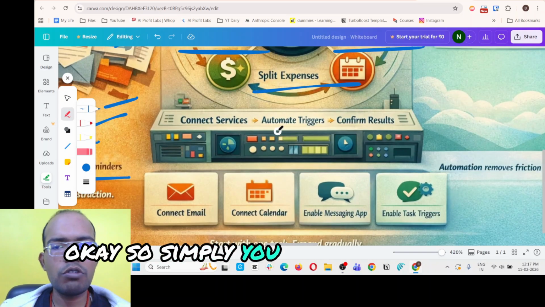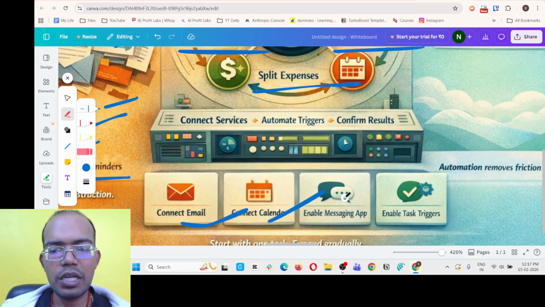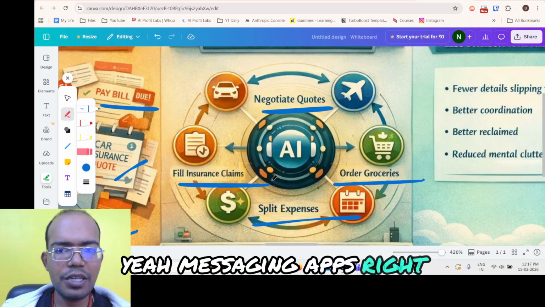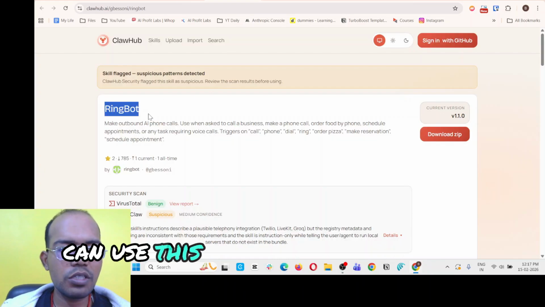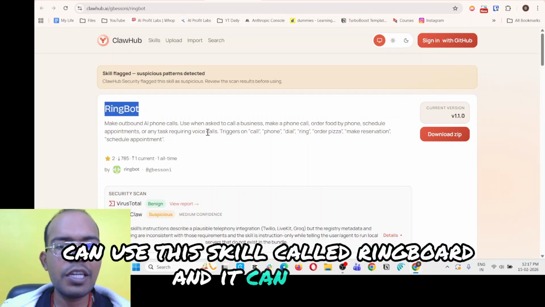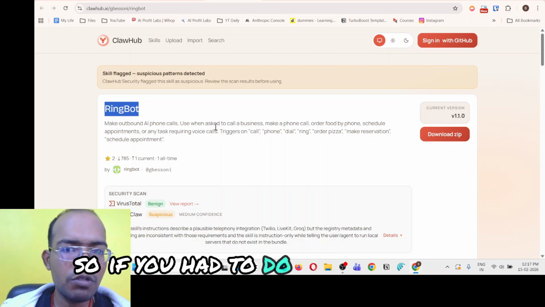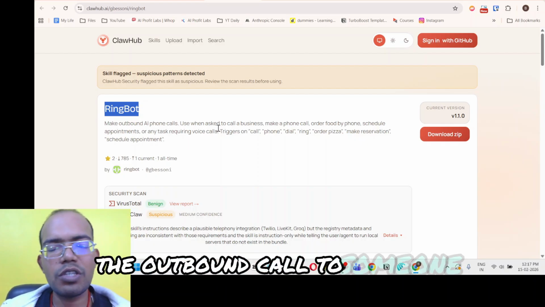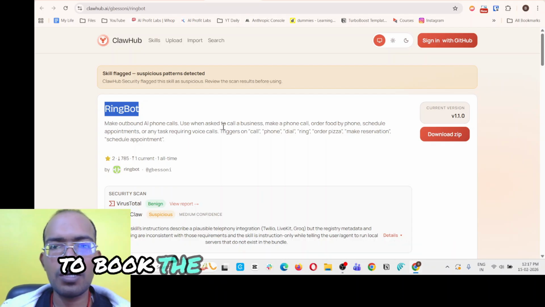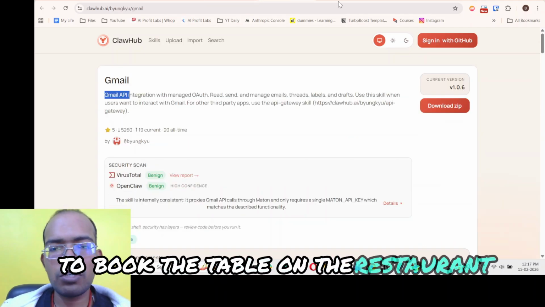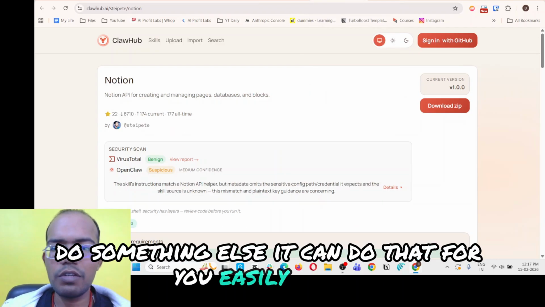Okay. So simply you have to connect those services, all those tools like the email, calendar, messaging apps, right? For calls, if you want it to do the call for you, you can use this skill called Ringbot, and it enables it to do the phone call for you, right? So if you have to make an outbound call to someone, say to book a table at a restaurant or something like that, it can do that for you easily with that.